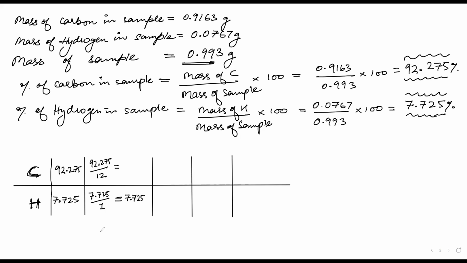Now, this question will also give you a glimpse of the problems that chemists face and how they come up with solutions. They have just burnt a gas, and they have collected the amount of carbon dioxide and water they have got. Since they have just got carbon dioxide and water, that means the compound had only carbon and hydrogen. And now from those measurable amounts, they are determining the molecular formula.